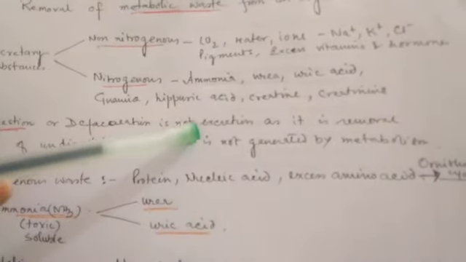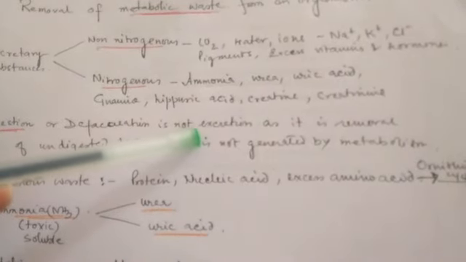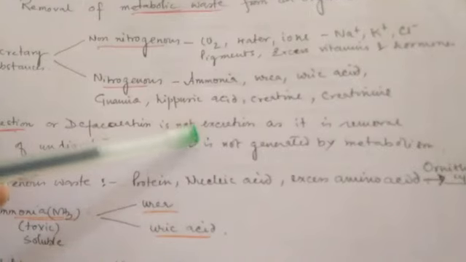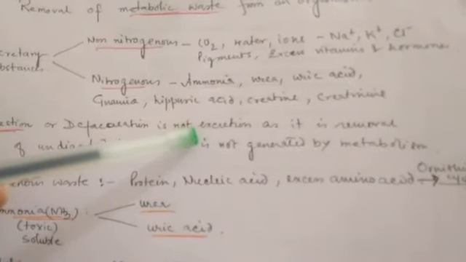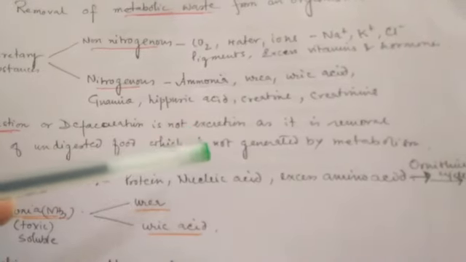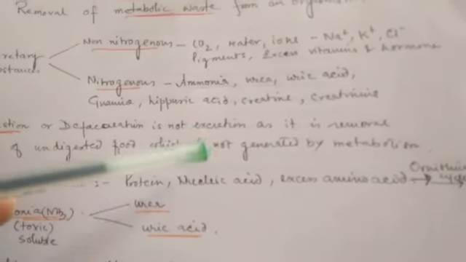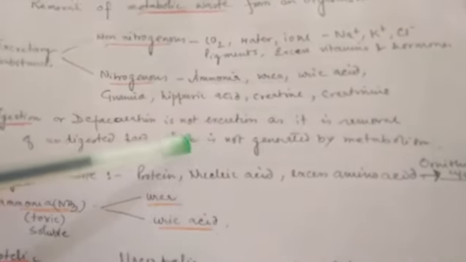When we are removing it, that is called egestion. It is not excretion, because it is not metabolically generated in our body. It is only the excess or undigested material which we release from our body. So these fecal matters are all egestion.